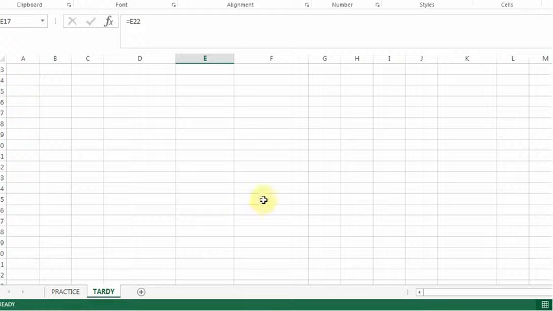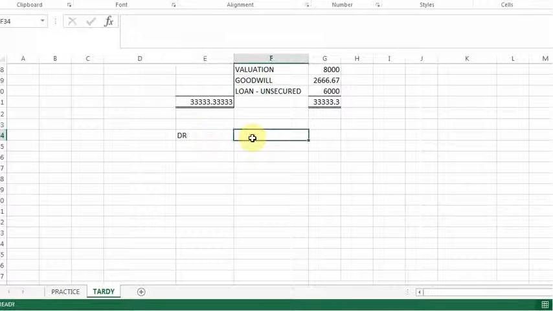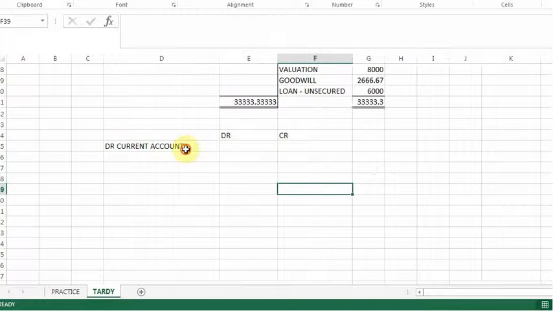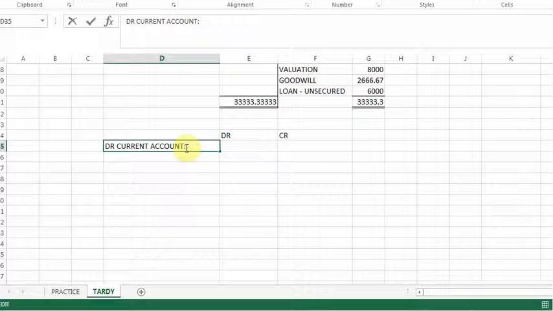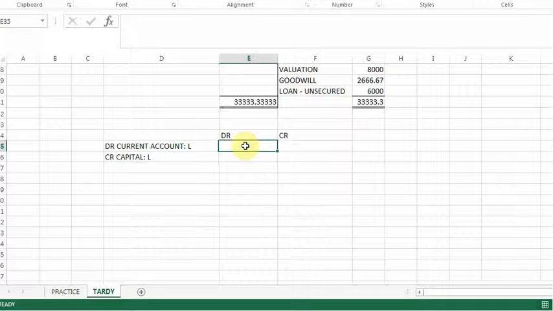So now we have a partner who is leaving. I'm going to do my general journal entries by saying debit, credit, and let's start. The first step in the entries will be to close off the current account. So I'm going to debit the current account of Lateness, and I am going to credit the capital of Lateness, and he had a total of 1,000.